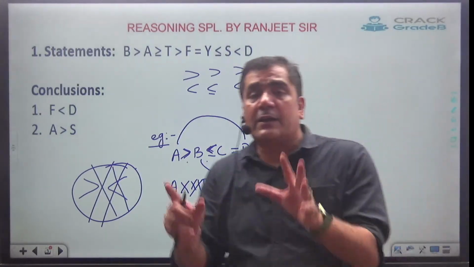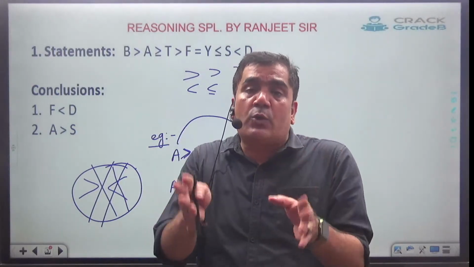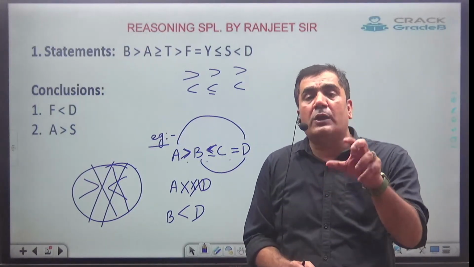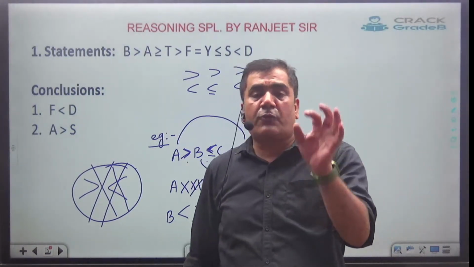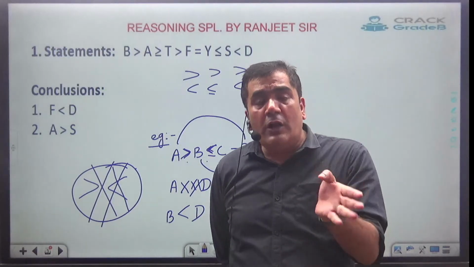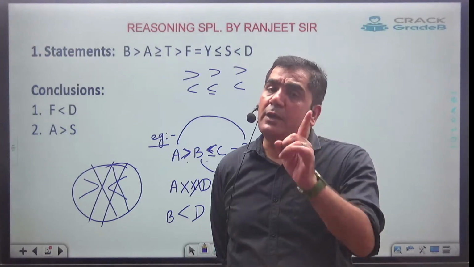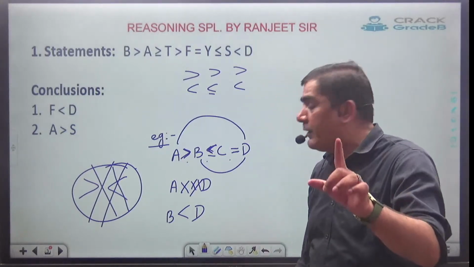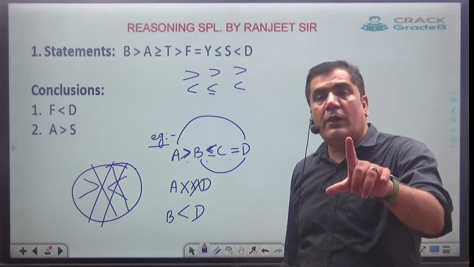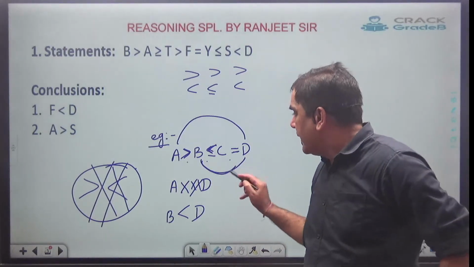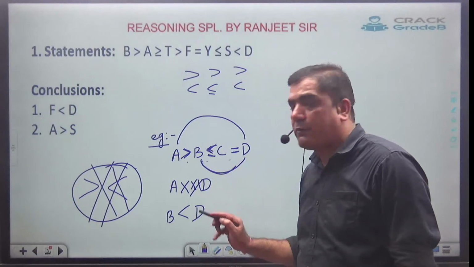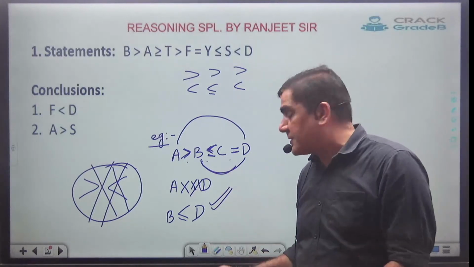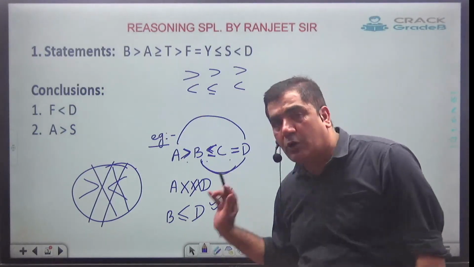Now what is the condition? Under what condition will any two variables have equal to in between them? The only condition for equal to is that if all the symbols in between the two variables have equal to, then only equal to is going to come. Just see it between B and D. Here also we have got equal to, here also we have got equal to, so equal to is going to come. So B and D will have the relation, and in that relation, the face will be either towards D or equal to D.